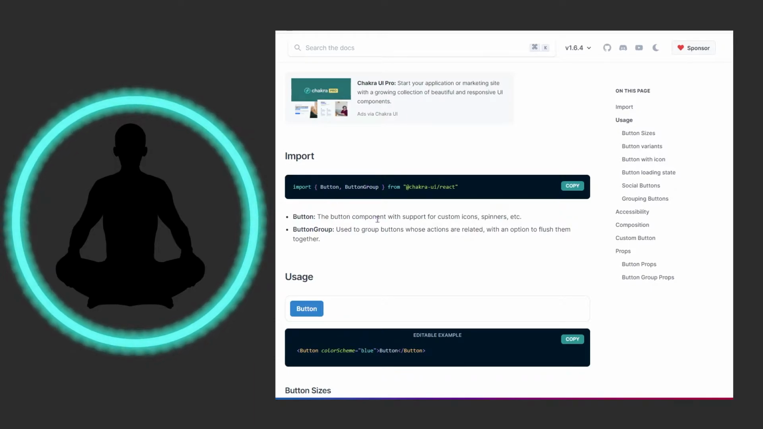The button is a component with support for custom icons, spinners, not the ones that go in your car, but a different kind of spinner, etc. We also have a button group used to group buttons whose actions are related, with an option to flush them together. Flush is kind of a weird word, and when you see how it groups it together, you'll understand. You'll be like, oh, flush, okay. It's just more of how it stylistically makes the buttons sit next to each other.